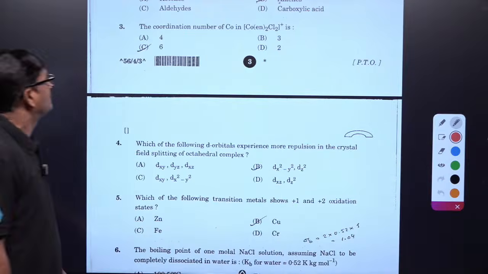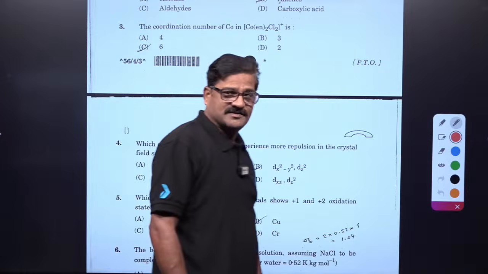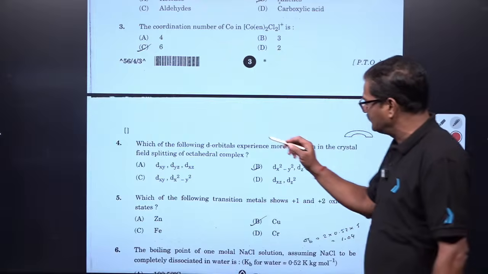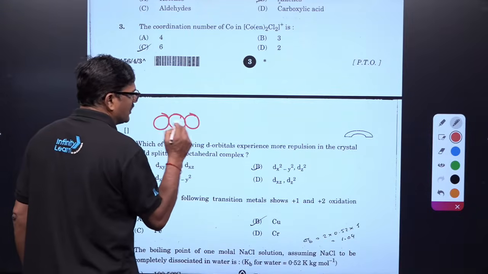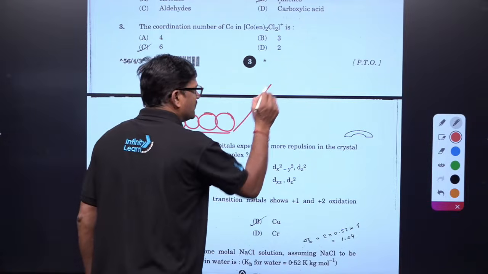One more question here. Which of the following d orbitals experiences more repulsion in crystal field splitting? Bachcho, here it is pretty simple. You have dxy, dyz, dzx, dx square minus y square, dz square, just the fundamentals of crystal field splitting.